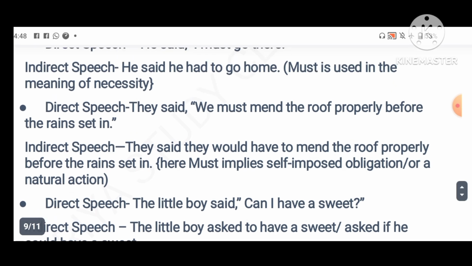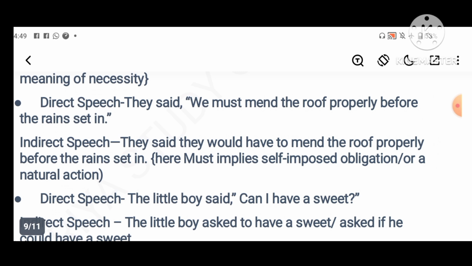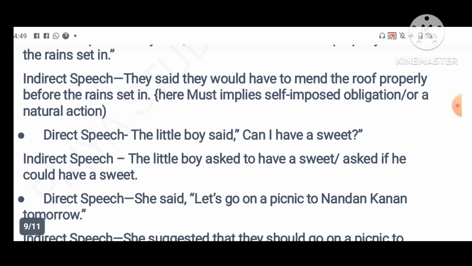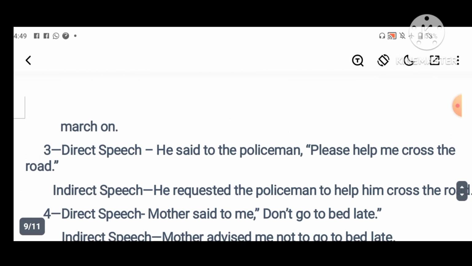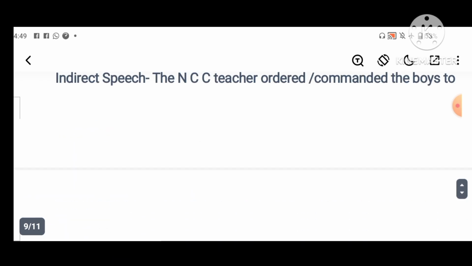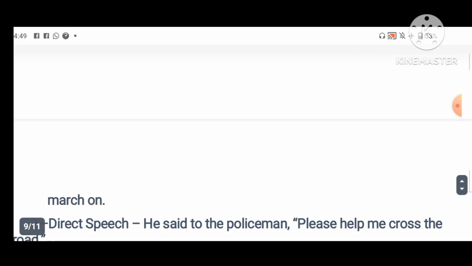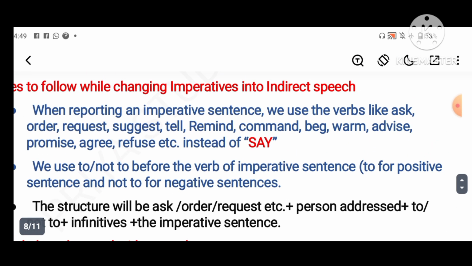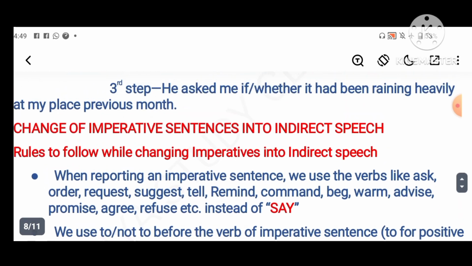Exclamatory sentences can be learned easily, because there is an exclamation mark at the end, and they are not difficult. We convert them into statements and then into indirect speech. Wh type is also not difficult. If there is a wh word, then we convert it. For yes or no type, we use if or whether. So look at the video or look at your books also. Practice the examples once or twice, then you can understand better, my dear students.